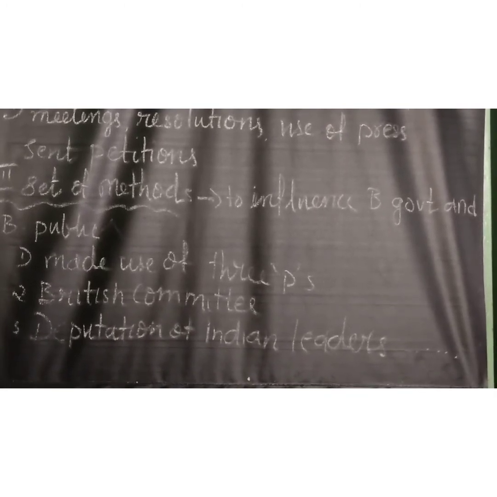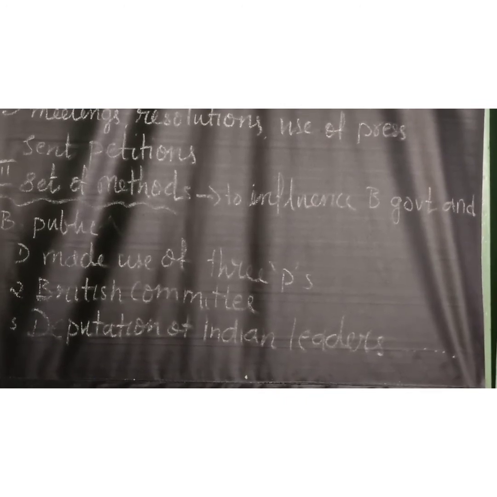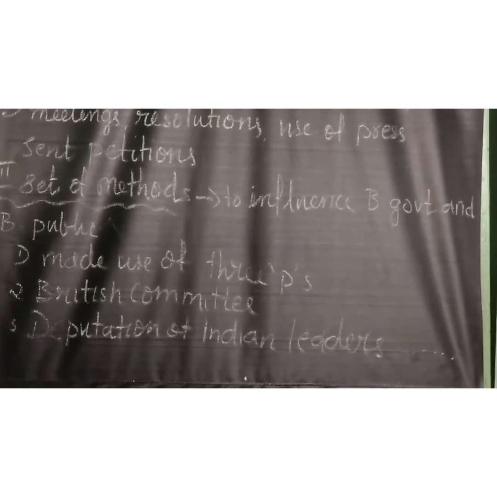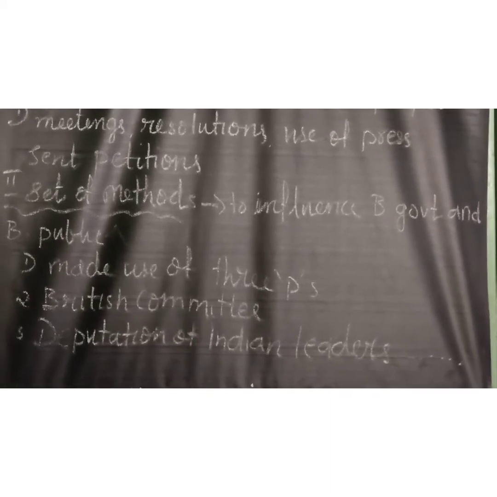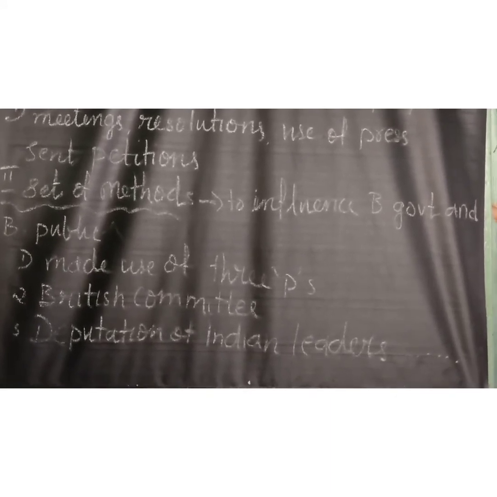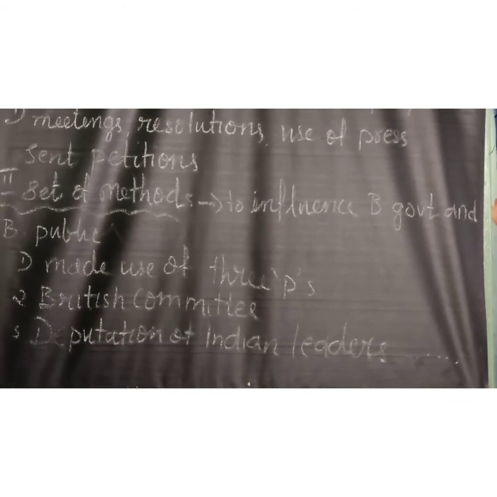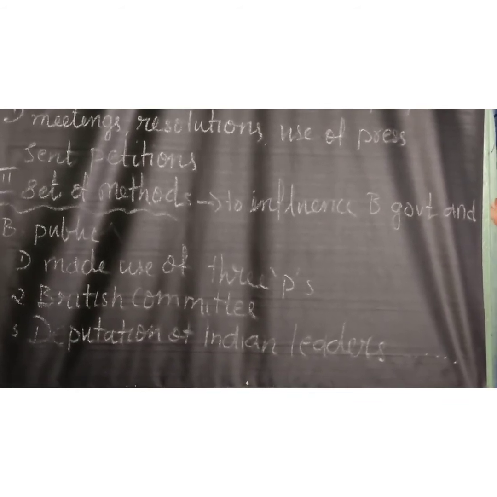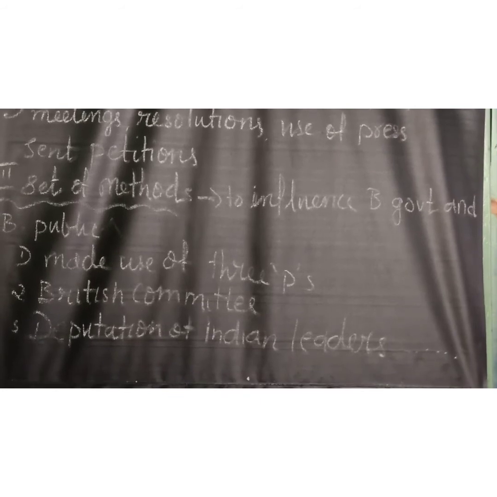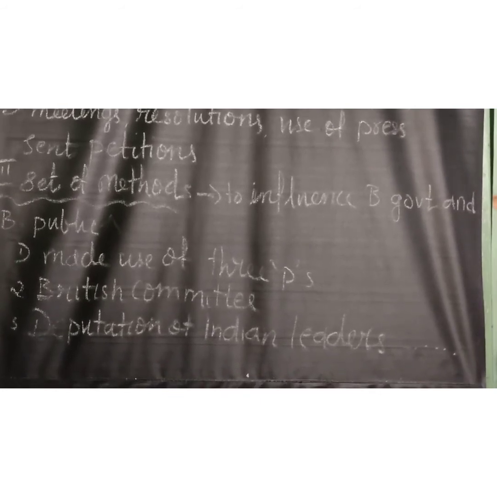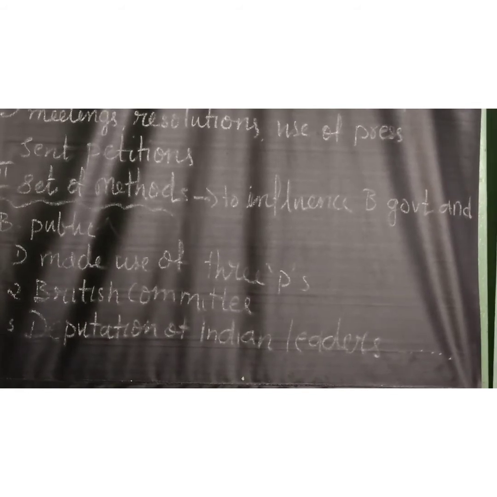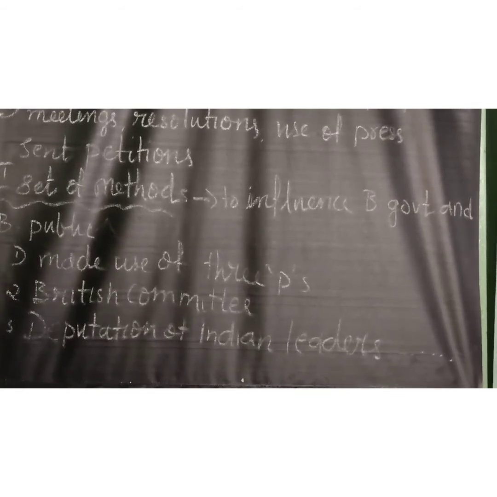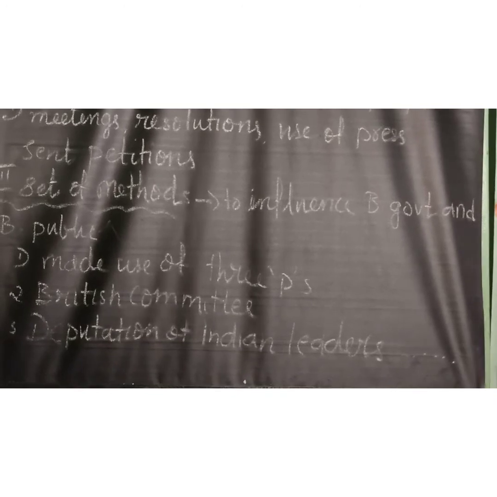Now listen again. The second objective was mainly to influence the British government and British public. For this, they followed the following methods. First, they used 3 P's: petitions, prayers, and protest. They sent petitions, requests, and letters of protest to the British government to look into the problems of Indians.